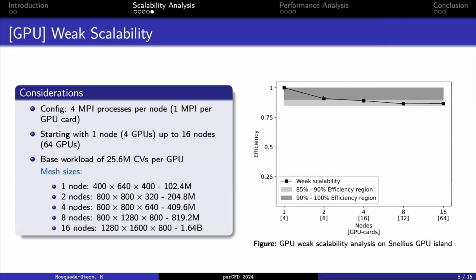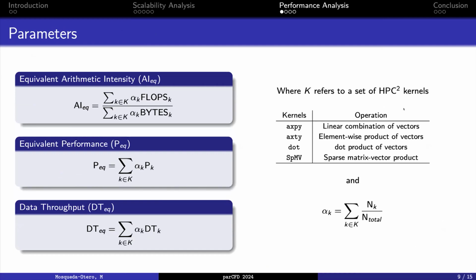But starting from this point onto the 16-node solution, we can see a smoother decrease that could reach up to 85% efficiency for the 16-node solution. But in order to address some of the observations that we have made previously, and also to measure the implementation of our solver, we decided to perform a roofline analysis, something similar to the presentation from Joseph before.